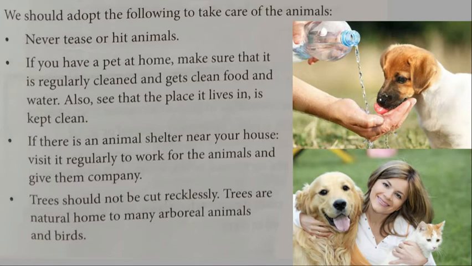If you have a pet at home, make sure that it is regularly cleaned and gets clean food and water. Also see that the place it lives in is kept clean. If there is a pet at our home, we should take good care of it. We should regularly clean it, give it good food and water, and we should also clean its place.